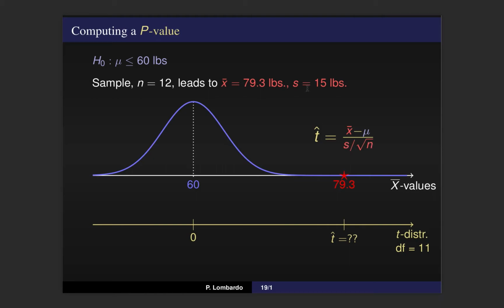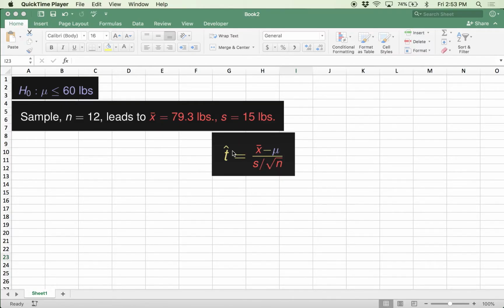This s is our observed sample standard deviation, and we divide by square root of n because, again, we're dealing with a mean for a group, so we have this sort of central limit theorem correction in the variation of our x bars. Okay, so let's open up an Excel sheet. We'll compute this based on our data, and we'll see what t-score this ends up corresponding to. All right, so I took a couple of screenshots just so we have the pertinent information here.